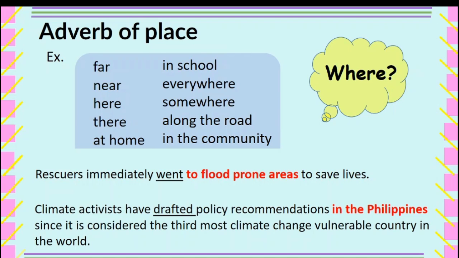Next, climate activists have drafted policy recommendations in the Philippines since it is considered the 3rd most climate change vulnerable country in the world. So the question is where? Where did the climate activists draft the policy recommendations? The answer is in the Philippines. And that is the adverb of place that modifies the verb drafted.